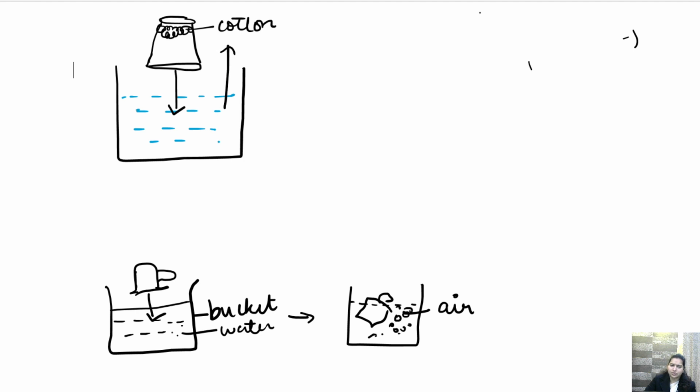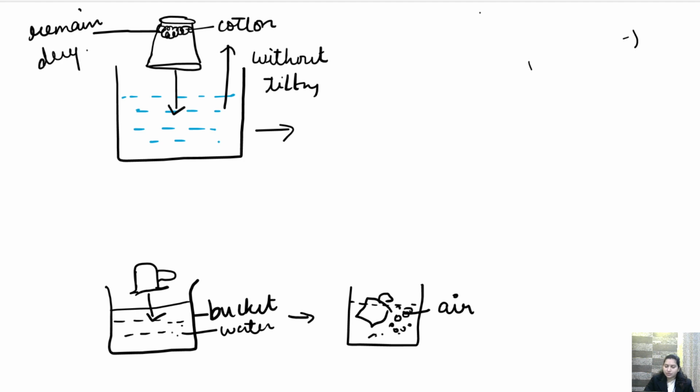we'll take it out straight without tilting. Okay, तो हमने tilt नहीं किया और ऐसे ही है. In that case, what will happen? The cotton will remain dry. The cotton will remain dry because air is present in this glass tumbler and water cannot occupy the space inside it. क्योंकि इसमें air ने पहले से ही space occupy कर ली है, तो water अब इसमें space occupy